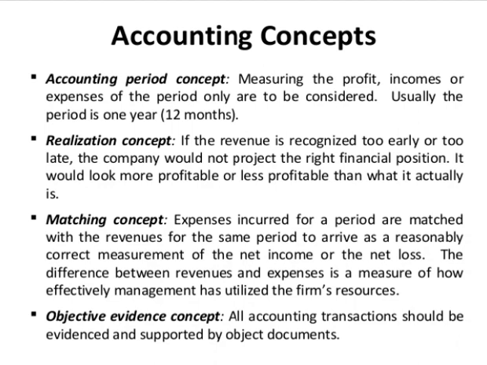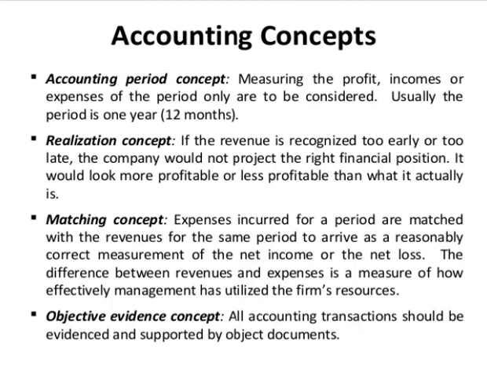The next is matching concept. Expenses incurred for a period are matched with the revenues for the same period to arrive at a reasonably correct measurement of the net income or net loss. The difference between the revenues and expenses is a measure of how effectively the management has utilized the firm's resources.